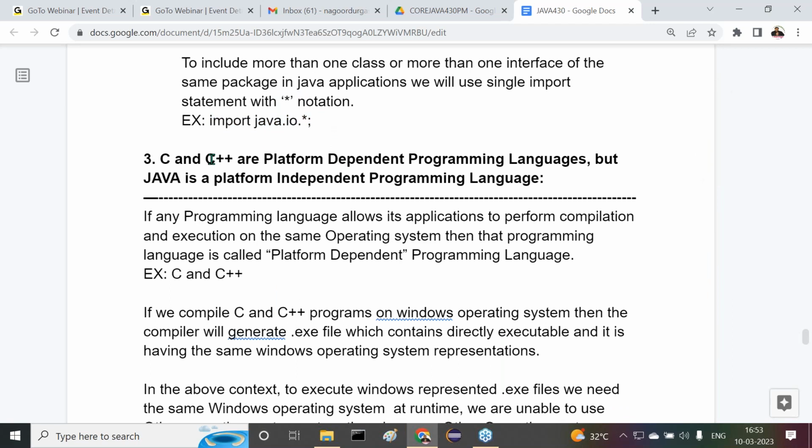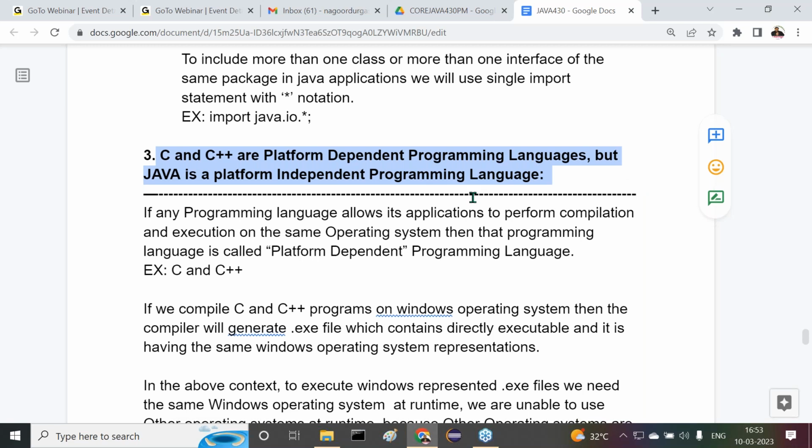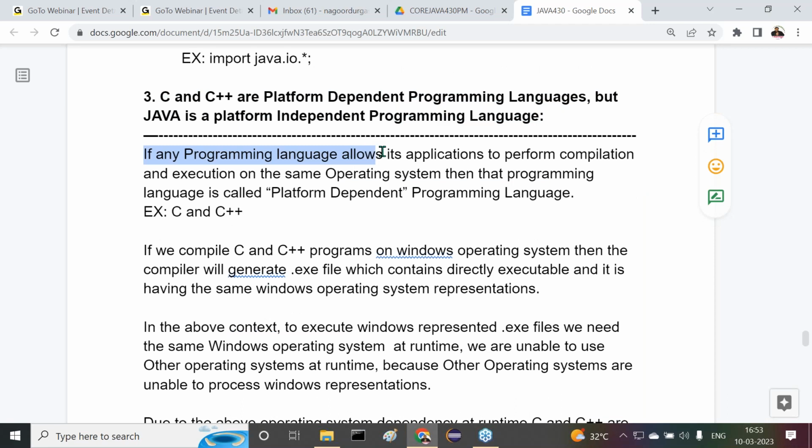Now I think we started the third difference. What is the third difference here? C and C++ are platform dependent programming languages, but Java is a platform independent programming language. If any programming language allows its applications to perform compilation and execution on the same operating system, then the programming language is called platform dependent. Examples are what?